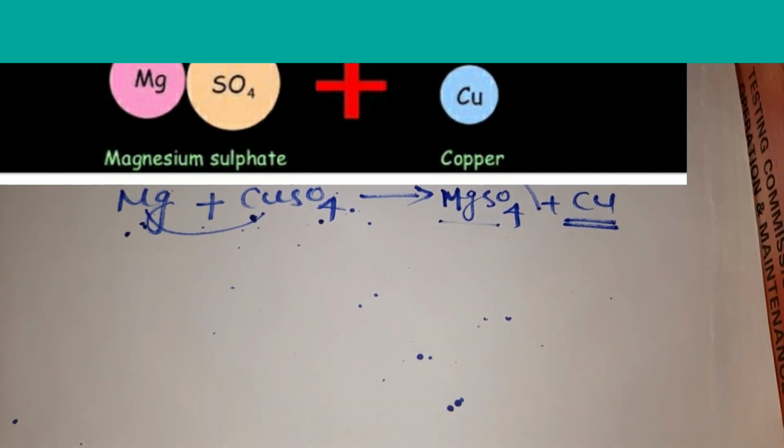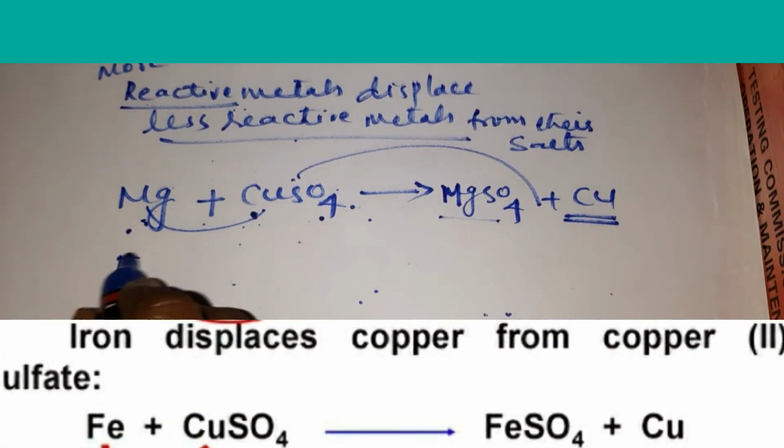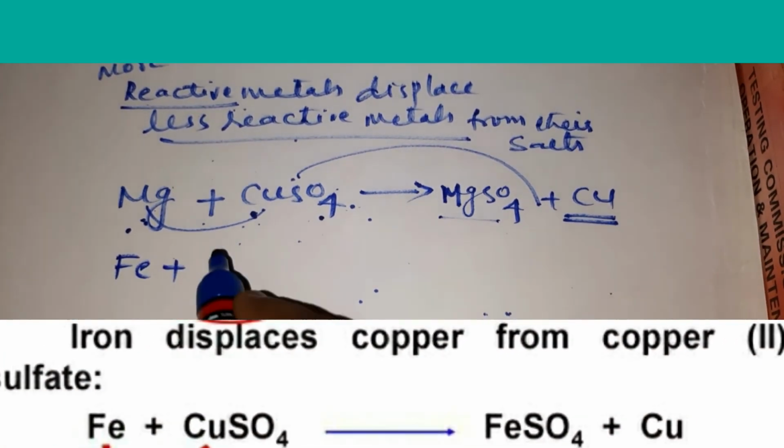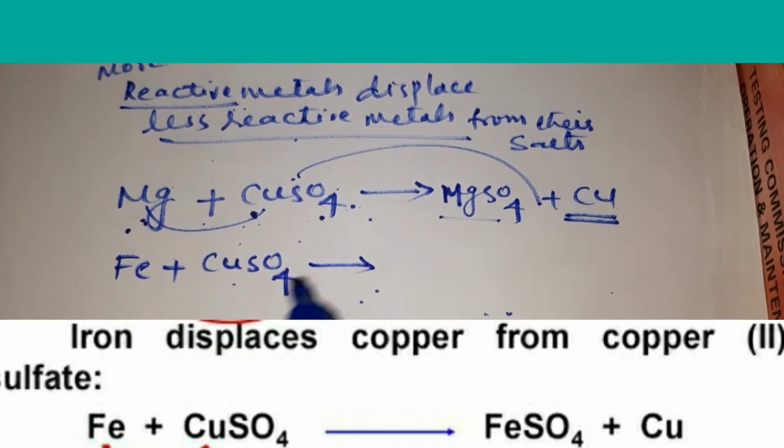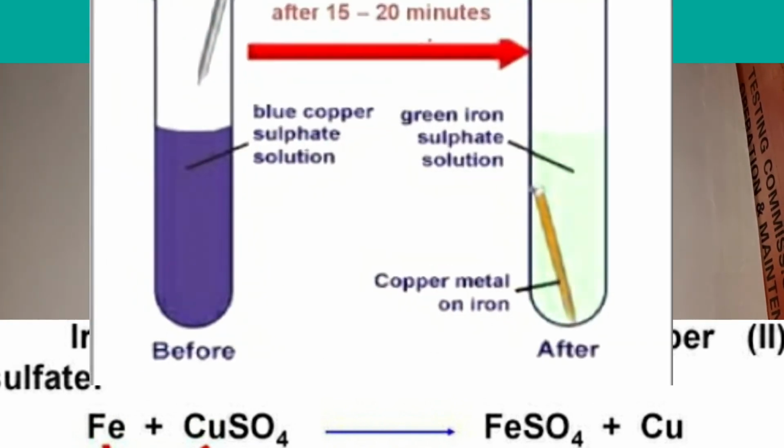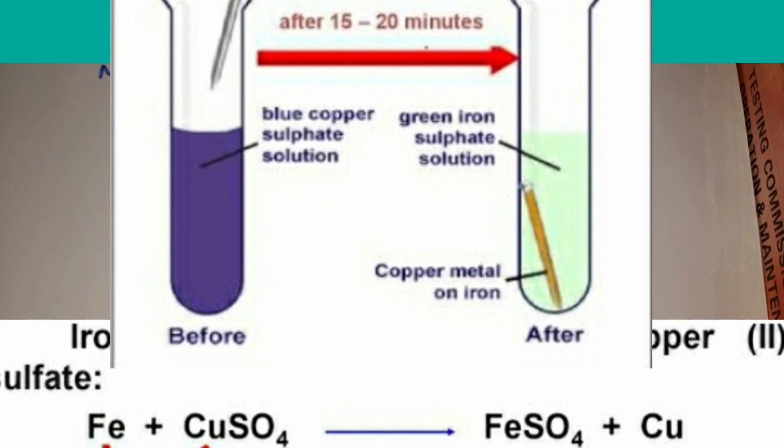We shall see one more example. Iron. Formula is Fe. When made to react with copper sulfate solution. If you take a test tube and take copper sulfate solution, children, which is blue in color, and you add an iron nail, what happens? Iron being more reactive than copper, it displaces copper out and you get iron sulfate, and copper is displaced out.